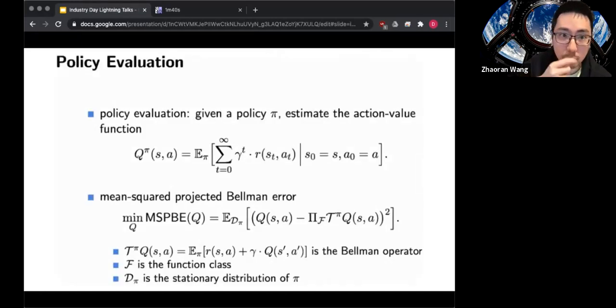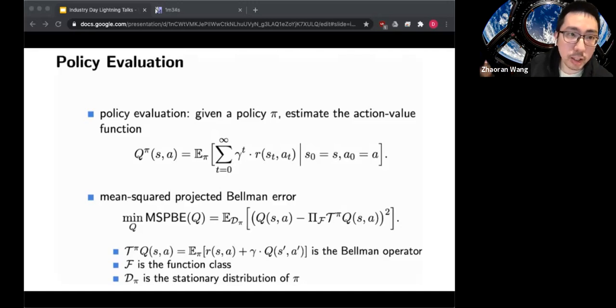The policy evaluation problem is that we want to get the expected total reward starting from a certain state and action given this policy. The way we try to estimate this Q^pi is to minimize the mean squared projected Bellman error. T^pi here is the Bellman operator. F is the function class we're interested in, which is the class of two-layer neural networks, which are over-parameterized. And D^pi is the stationary distribution induced by pi. Next page, please.